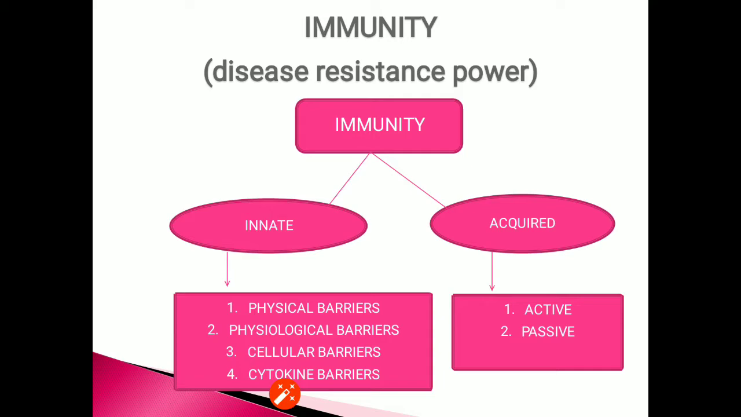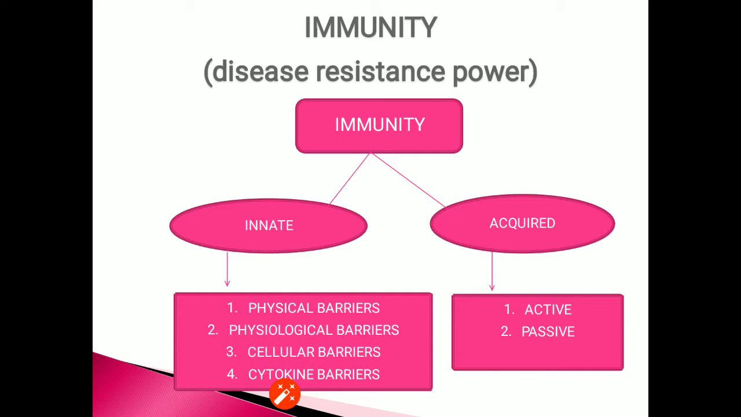Third type of barrier is cellular barrier. It includes the following specialized cells which phagocytose and destroy the microbes: natural killer lymphocytes, neutrophils, monocytes and macrophages are examples of cellular barriers. Cytokine barriers, these are the interferons produced by the viral infected cells which protect the non-infected cells from viral infection.